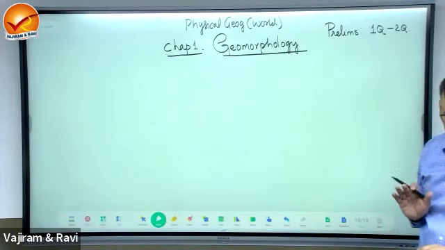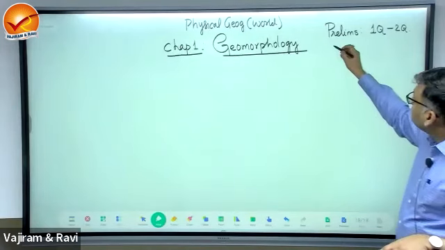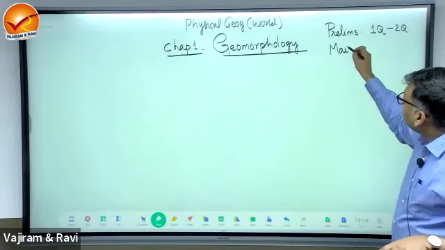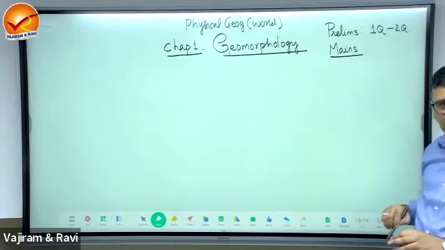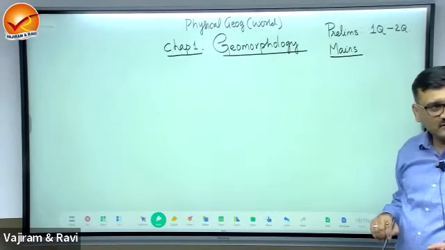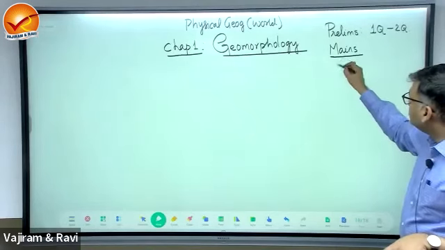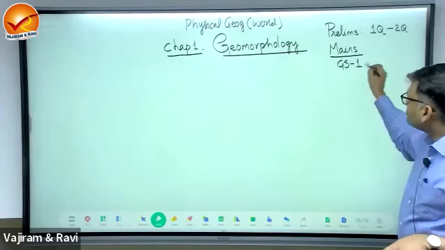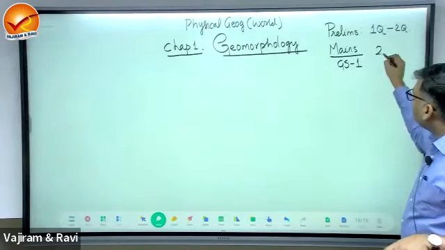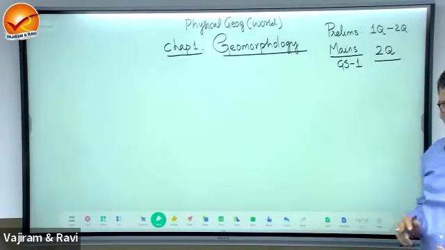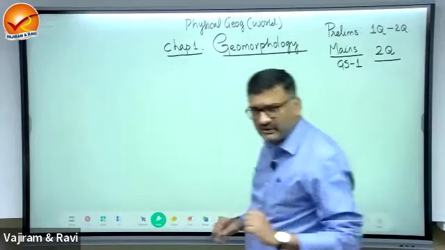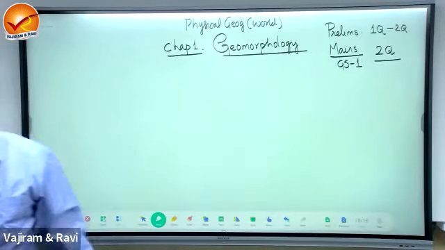One question is always there from this topic. In the mains exam, this will be a part of which paper? GS 1 or 3? GS 1, good. This will be in GS 1, and you can expect 2 questions from this, at 12.5 marks each, so it is 25 to 30 marks.